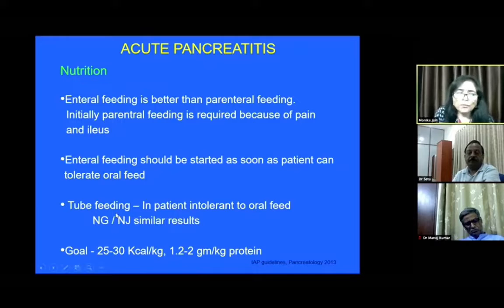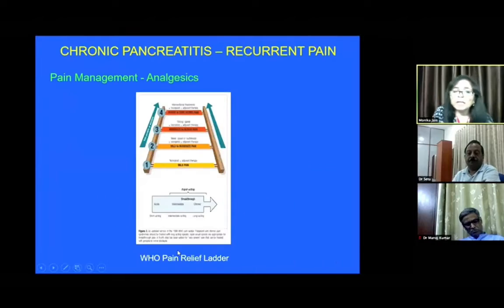The goal of feeding is to give adequate nutrition, 25 to 30 kilocalories per kg, and protein intake should be at least 1 to 2 gram per kg body weight. Next comes the pain management in patients.